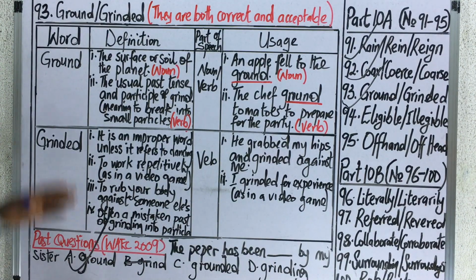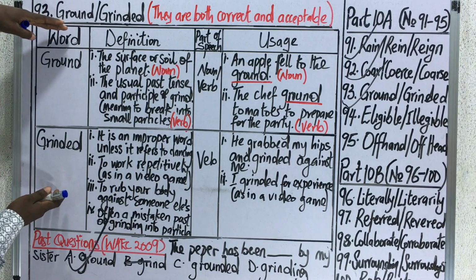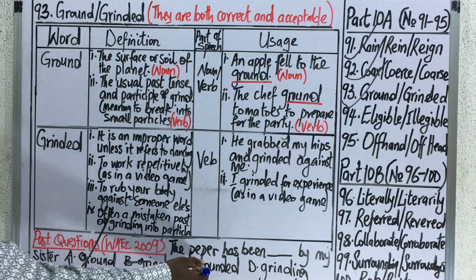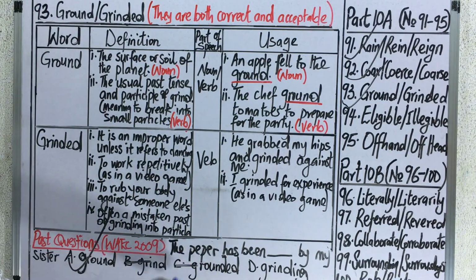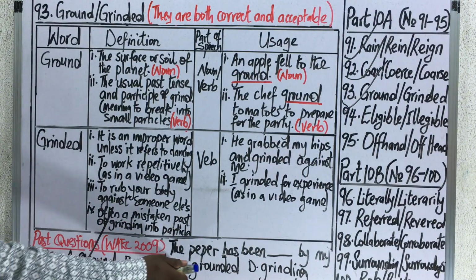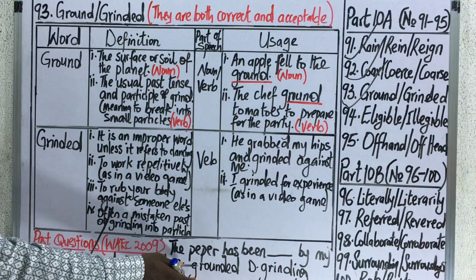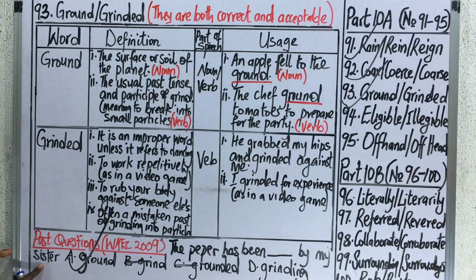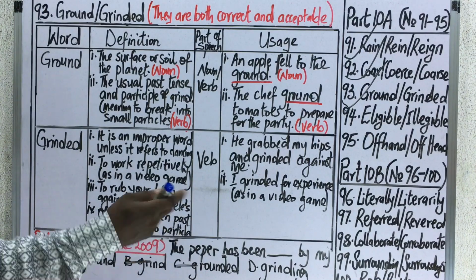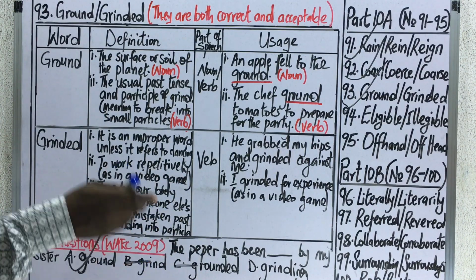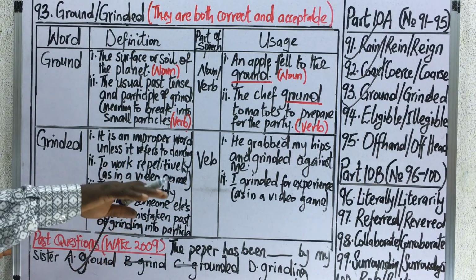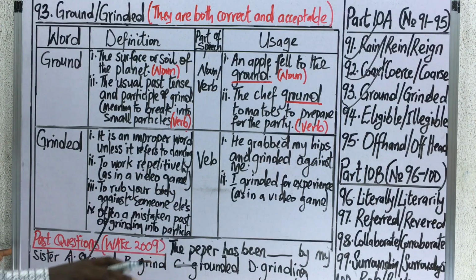And like we established in the course of analysis, this word grounded, we cannot apply it to pepper. I'm not saying the pepper has been grounded. This is not the past tense of what can be done to pepper. Grounded can be used as a verb in another sense, to refer to something that is brought to a halt, something that has been pulled down and can no longer move.